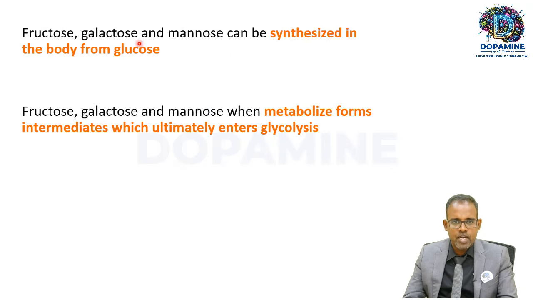Fructose, galactose and mannose can be synthesized in the body from glucose. And when fructose, galactose and mannose are metabolized, they can form intermediates which will ultimately enter into glycolysis. So they can be synthesized, and they can be metabolized with products entering into glycolysis.